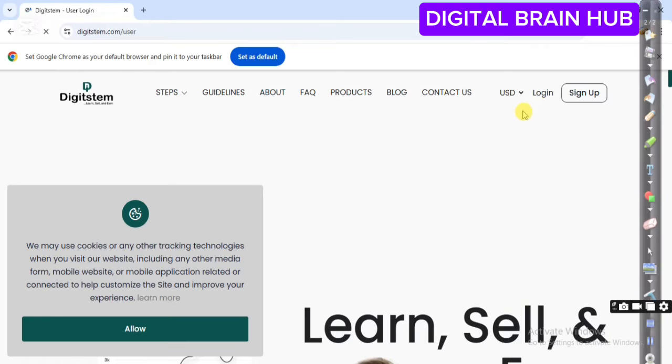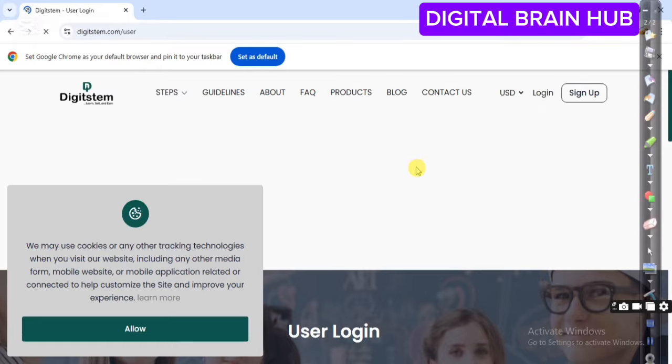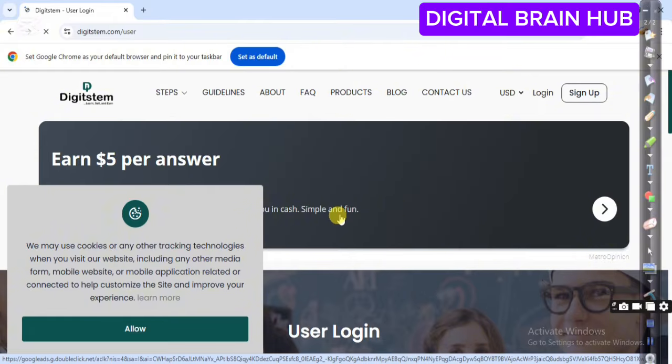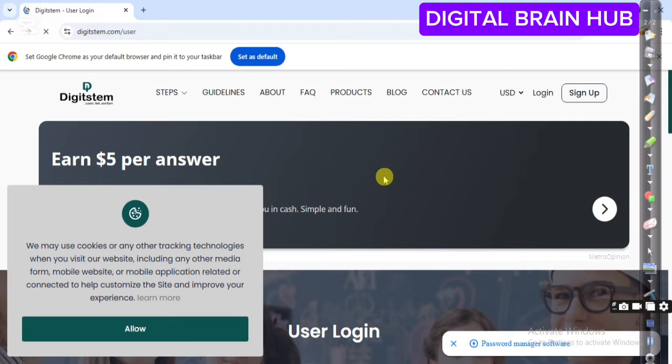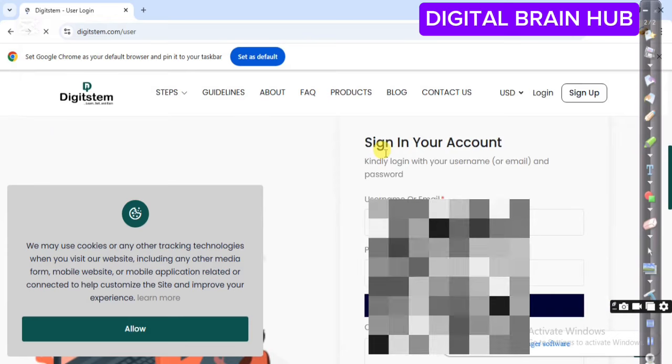So Digitstem is an affiliate program, okay? It's an affiliate platform, and I believe that as somebody who wants to start your journey in affiliate marketing, Digitstem is one of the best. I believe you understand that. Yes, because on the platform of Digitstem, there are many benefits I'm going to show you. So I click on login, and my username and password are already saved.